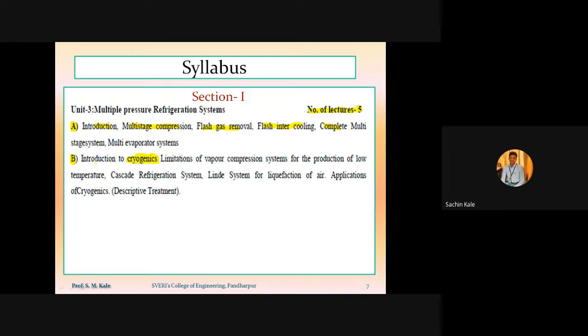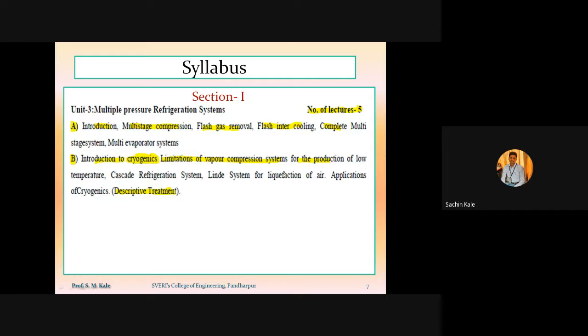Here we are going to study introduction to cryogenic, then limitations of vapor compression system for production of low temperature. Then the next part is the cascade refrigeration system. Then the next one is the Linde system for liquefaction of air. Then applications of cryogenic. So this chapter number 3 will be an entirely descriptive treatment.